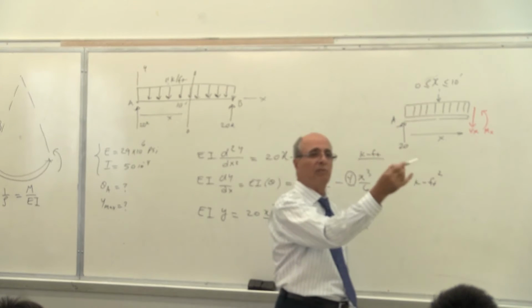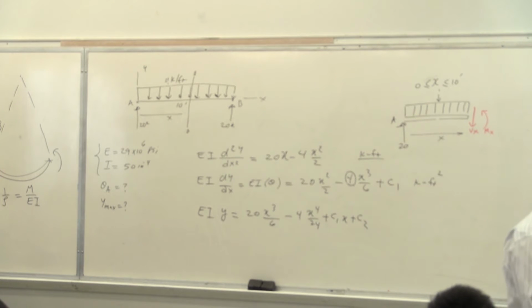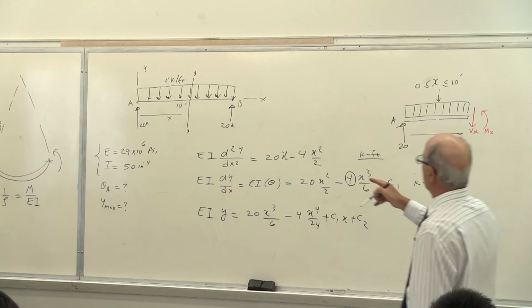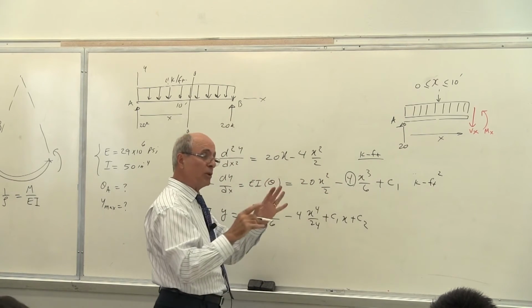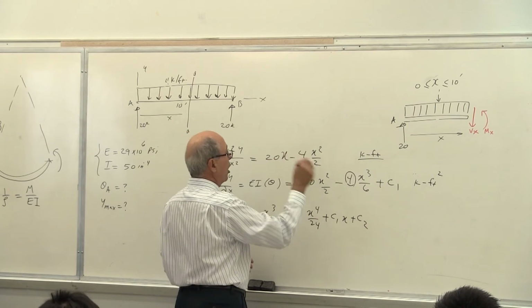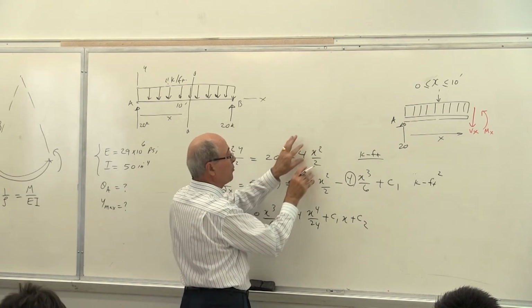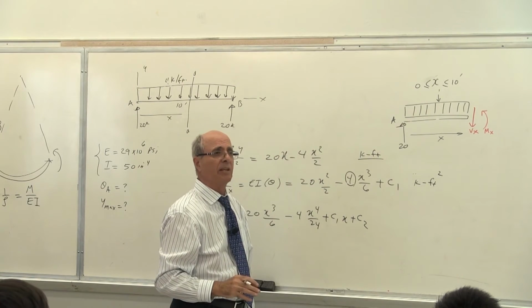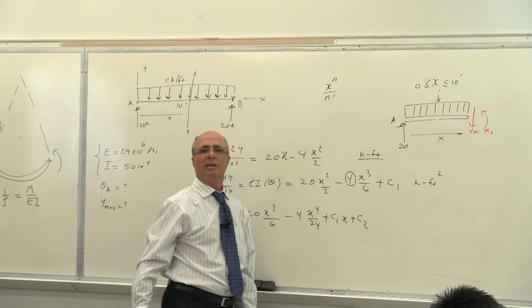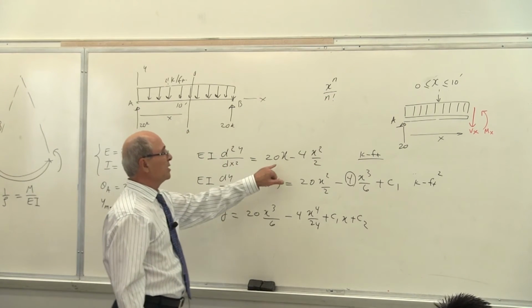What will be the next one? x to the 5 divided by what? 120. That's absolutely correct. Why? This is the format there. If you are writing in this format, you can program it later on. Look what it is. This is factorial. So please, this is something you have to bear in mind. It's not mentioned in the book. I don't know, maybe somebody is mentioning it. If you divide this, this format collapses. Is that correct or not? Everything is in the format of x^n divided by factorial. It doesn't matter whether it is 1, 2 or 3.